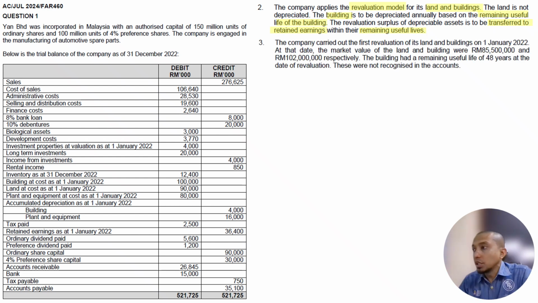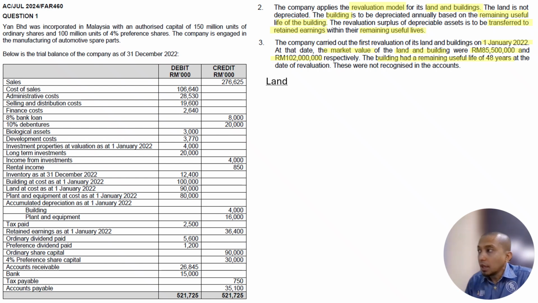So we proceed to number 3. The company carried out the first revaluation of land and building on 1st January 2022, which is within the accounting period. At that date, the market values of the land and building were 85.5 million and 102 million respectively. The building had a remaining useful life of 48 years. The question gives you the remaining useful life. These were not recognized in the accounts. So we do it one by one here.